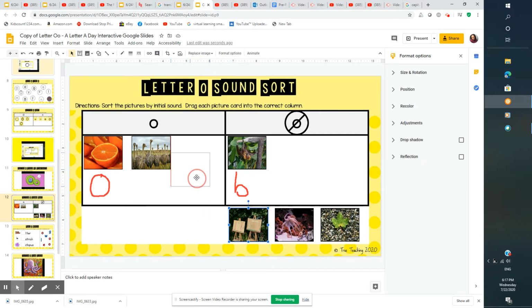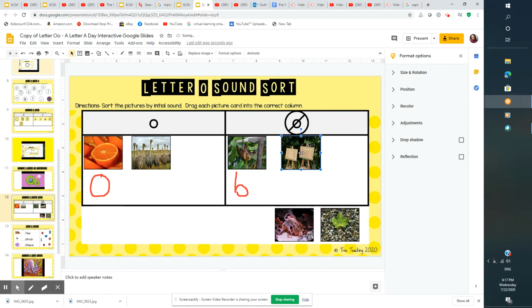Does an easel begin with the letter O? A painting easel? No. It begins with the letter I. Okay. How about an octopus? Does an octopus begin with the letter O?